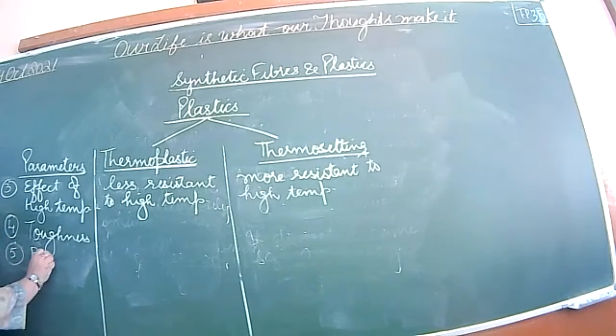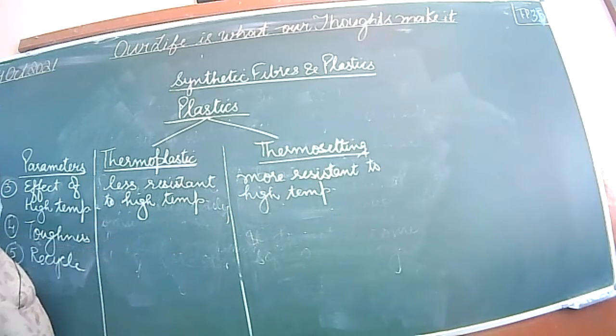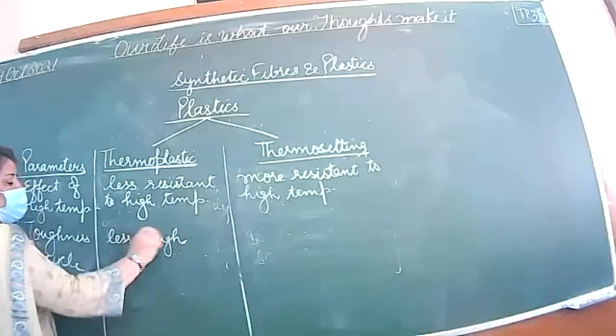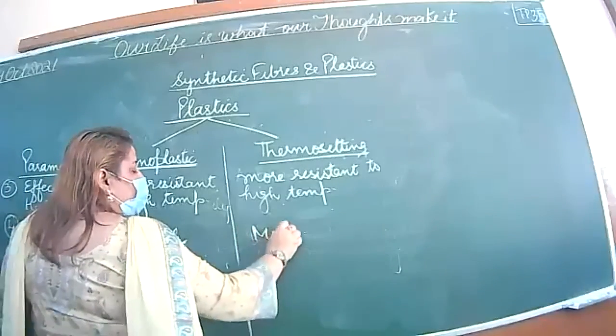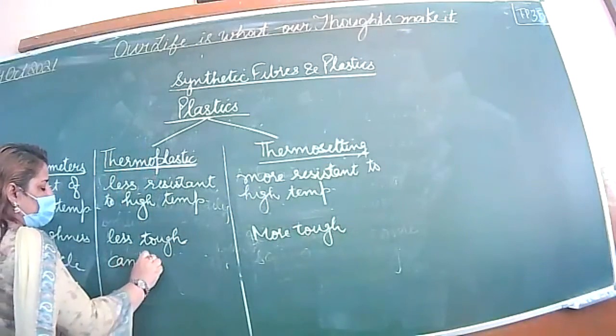Fifth is recycle. Thermoplastics can be recycled, and thermosetting plastics cannot be recycled, because they can mold it only once. Is it clear? Write down: less tough, more tough, can be recycled.